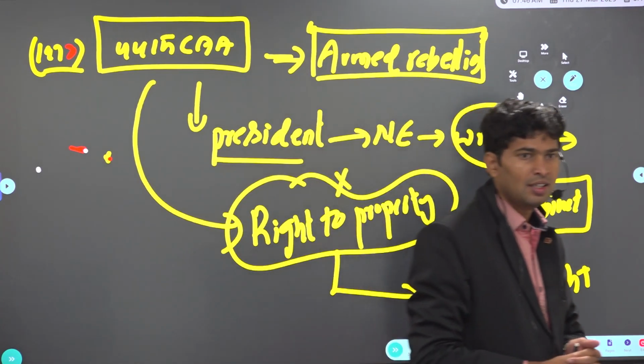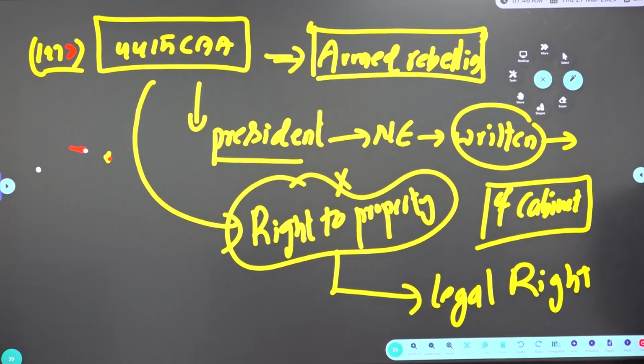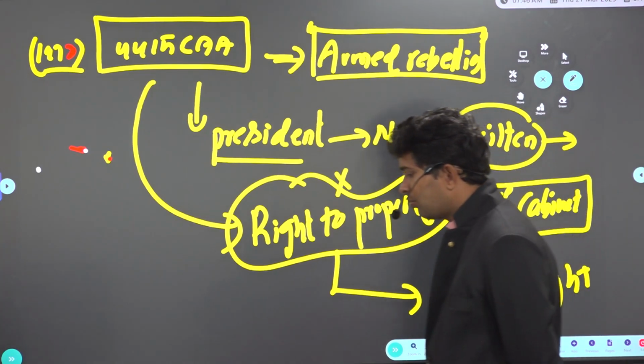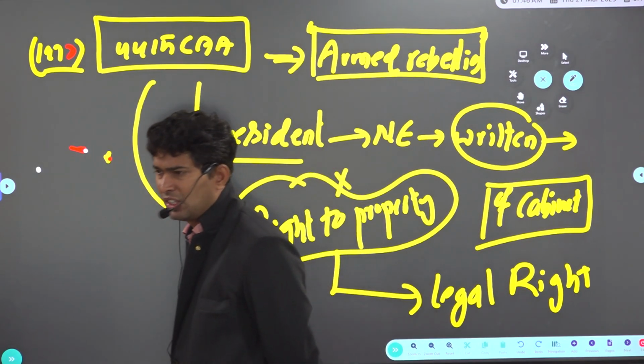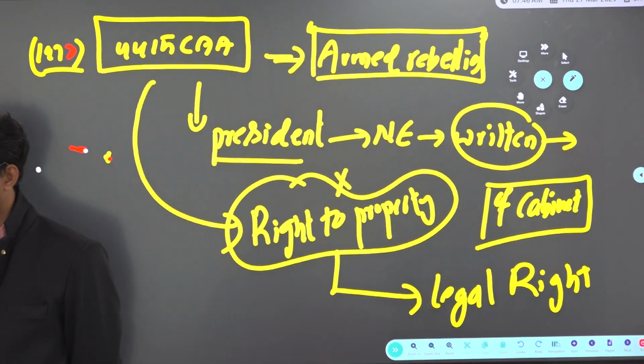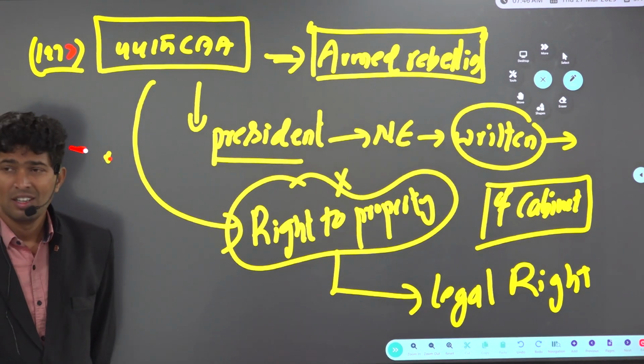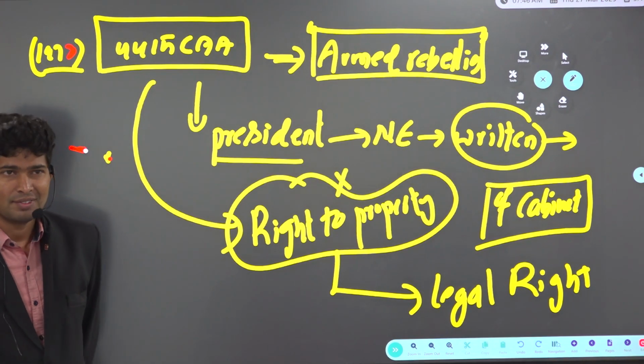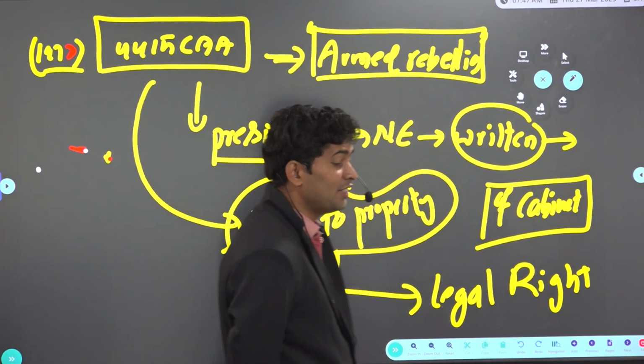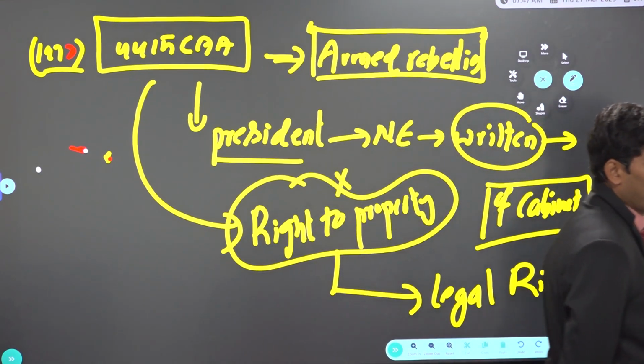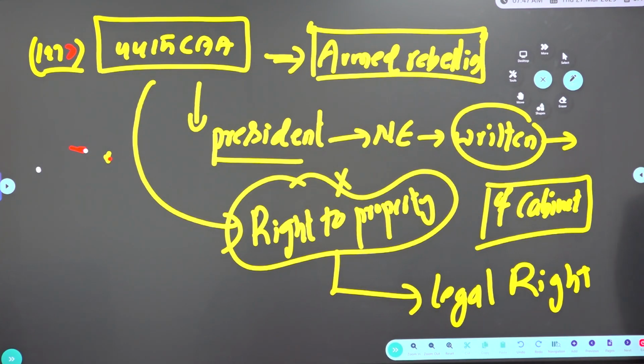That's the reason why, to implement land reforms properly, we made right to property a legal right, not a fundamental right. West Bengal and Kerala were the states in which right to property was removed as a fundamental right, and land reforms are partially successful. Not fully successful, partially successful. What is this? Naxalism, sir. Naxalbari is the name of the village in West Bengal where they wanted to implement land reform.